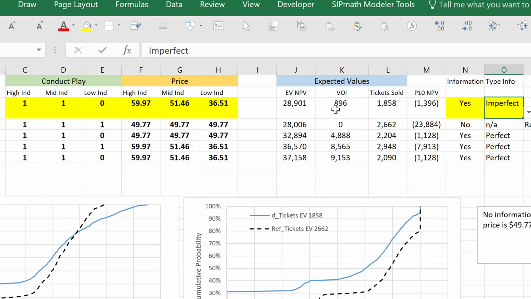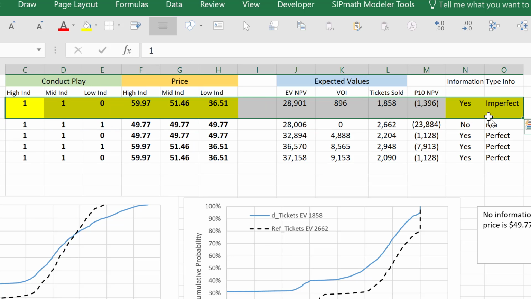There's still a value of information, but NPV is much lower. So the question is, can we do better than that? First of all, let's capture this result down here.